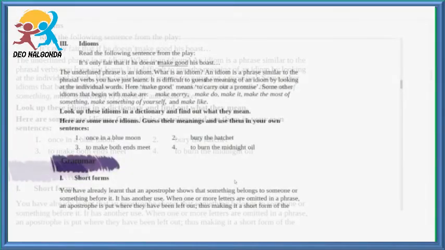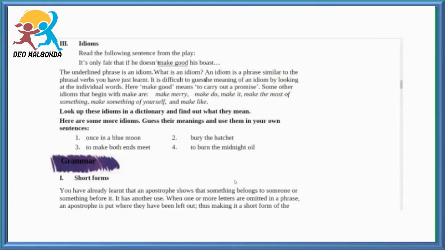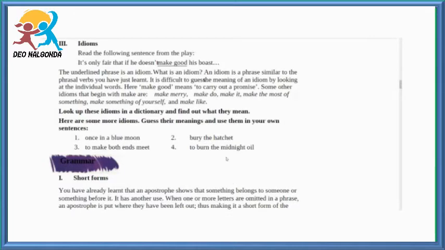Okay. We are going to discuss idioms. Read the following sentence from the play. In our lesson, there is a sentence: if he doesn't make good his boast. The underlined phrase is an idiom. Actually, what is an idiom? An idiom is a phrase similar to the phrasal verbs you have just learned. It is difficult to guess the meaning of an idiom by looking at the individual words. Here, make good means to carry out a promise.